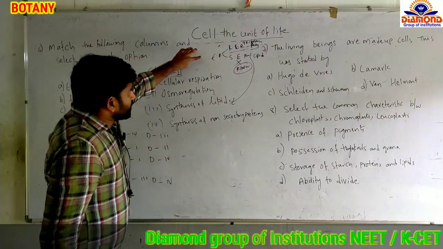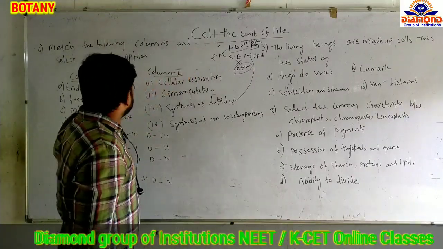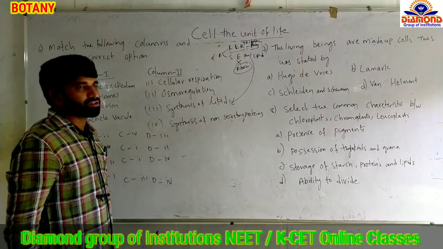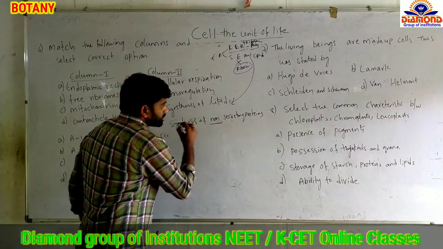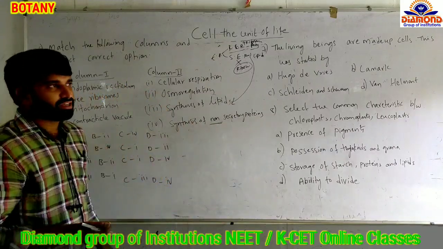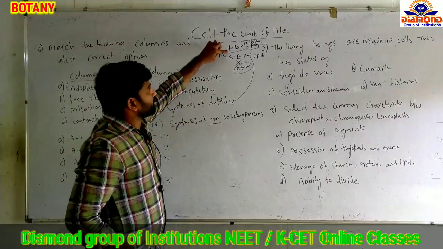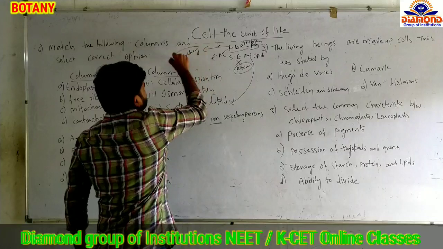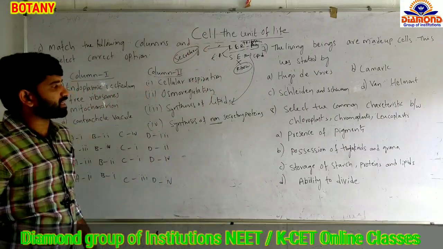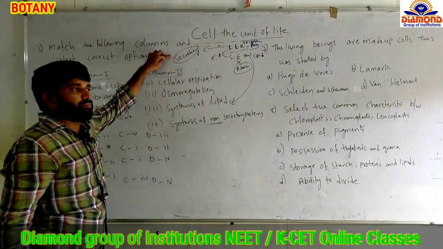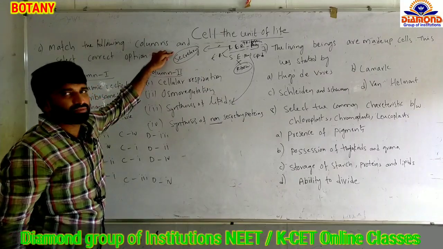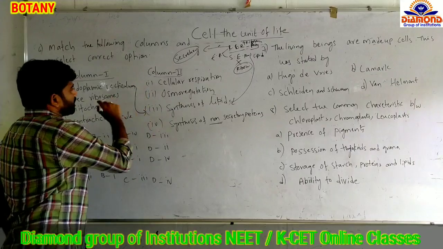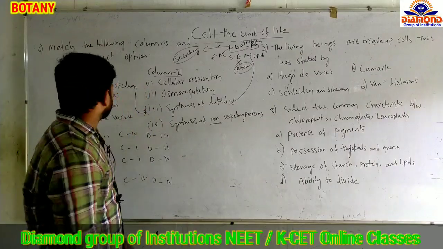If you consider the endoplasmic reticulum, besides synthesis of lipids you would also get synthesis of protein. But here they have given synthesis of non-secretory proteins. If the proteins are synthesized from the rough endoplasmic reticulum, they are called secretory proteins. If the proteins are not synthesized from the endoplasmic reticulum, they are called non-secretory proteins. So we consider the endoplasmic reticulum as synthesis of lipids. And